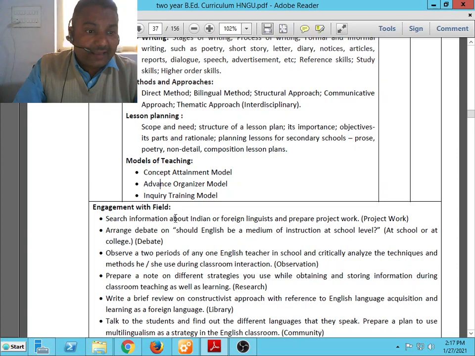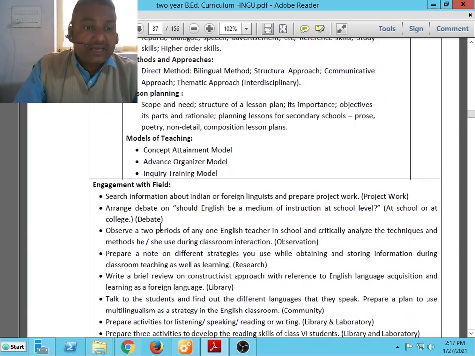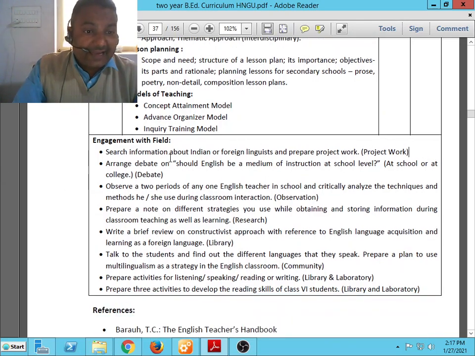Now, what are the engagement with the field activities? Search information about Indian and foreign linguists and prepare a project work. The activity is based on project work. Then arrange a debate on whether English should be a medium of instruction at school or at college level. The activity assigned is a debate.